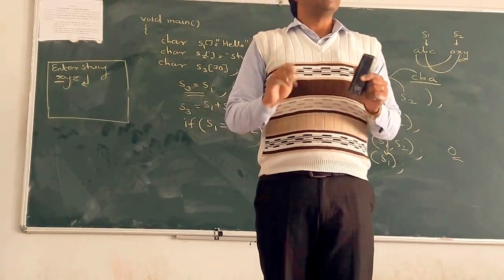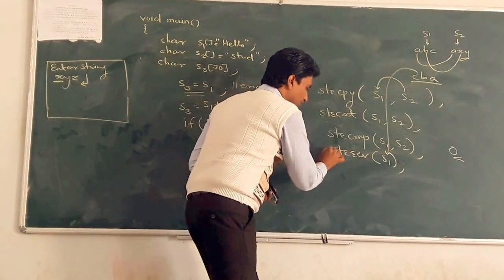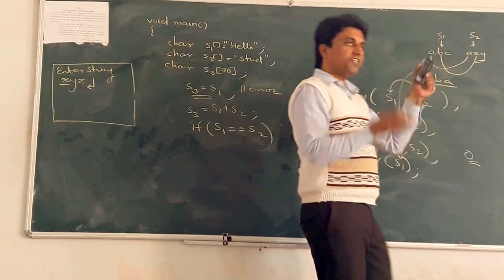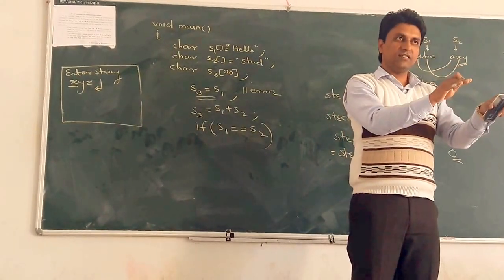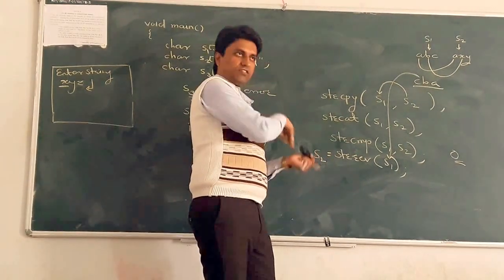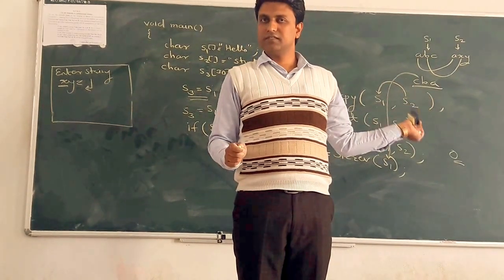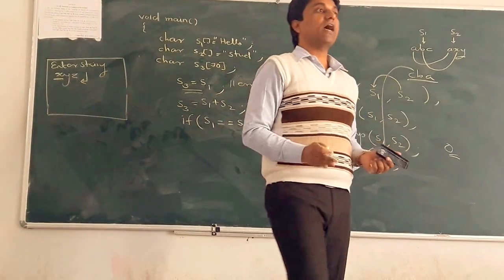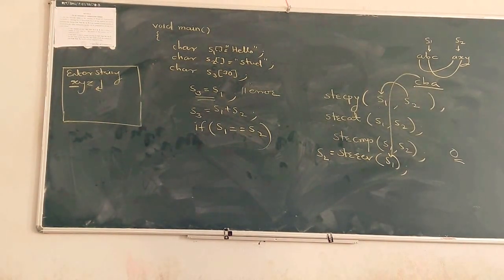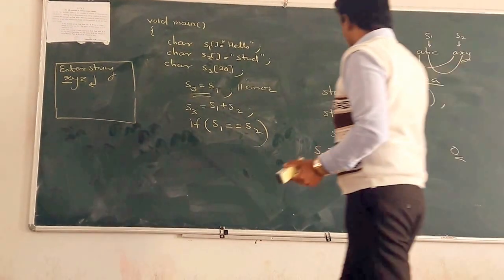Also, in some C compilers there is another function: string reverse returns a different string, meaning the previous string S1 remains as it is, and whatever the result is is stored into the second string. That is also a function available in C language, but it is applicable to some compilers and not applicable to others. So both these functions are there.